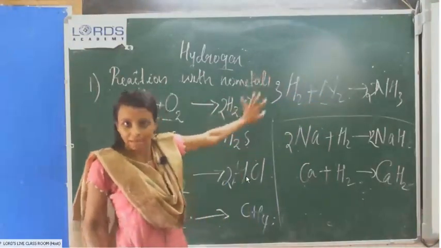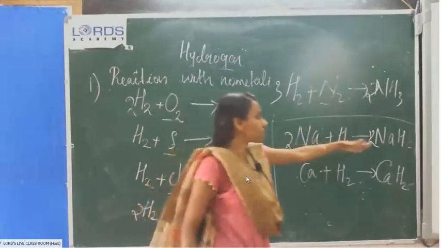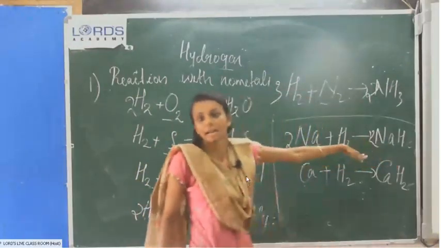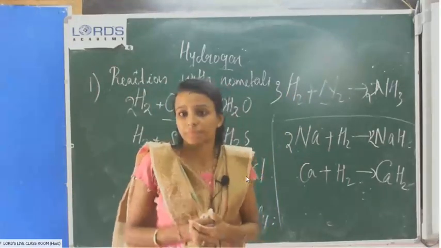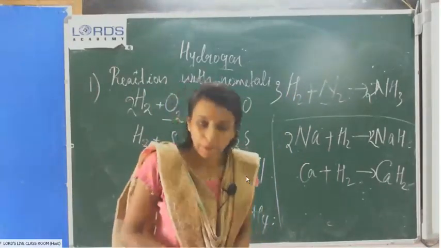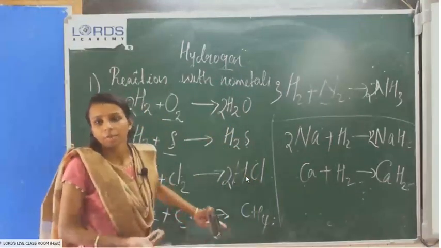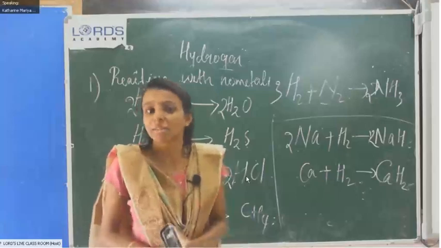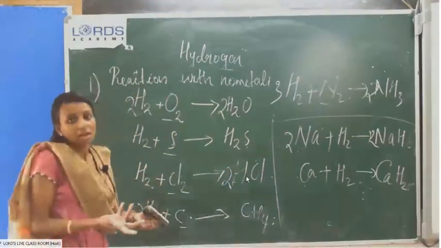Reaction with non-metals. Then a reaction with metals. It will produce hydrides, metallic hydrides. Then we know, what is the nature of hydrogen? Will it form any color change on the litmus paper? No, it will not form any color change on the litmus paper because hydrogen is neutral. Hydrogen is neutral in nature.